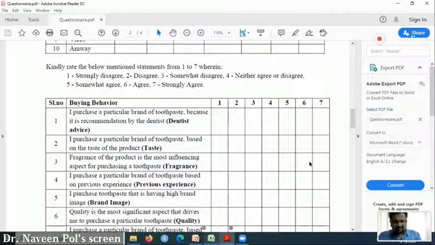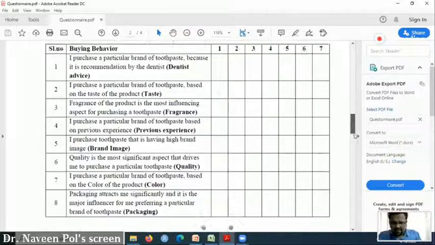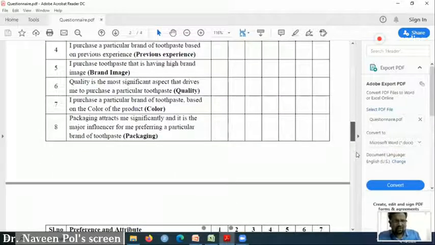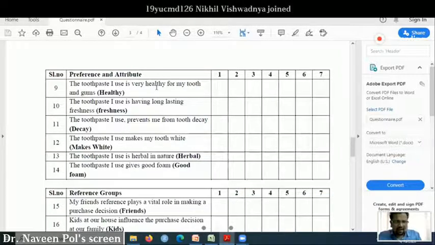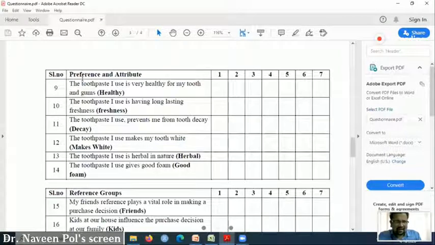In the same way, in your research, these 1 2 3 4 5 6, I'll take an average of these 6 and I will call it preference and attitude. If I take an average of this, then preference and attitude becomes a scaled data.